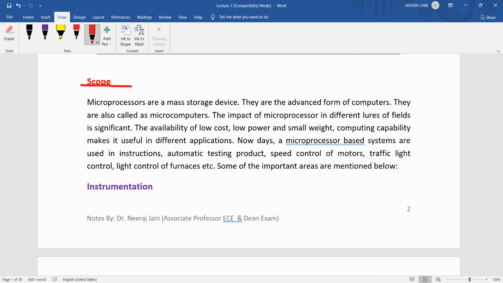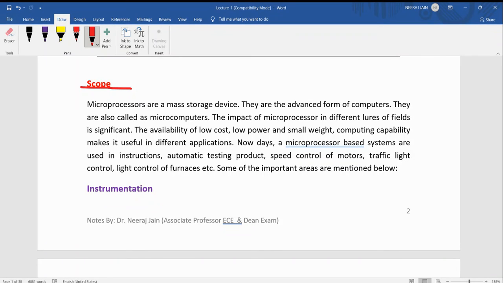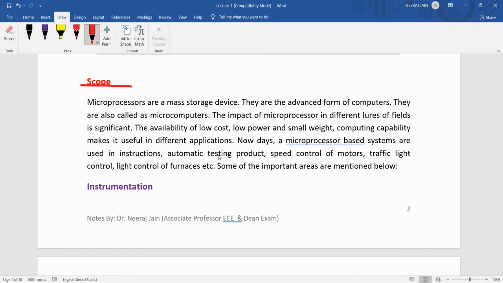Now, scope. Microprocessor has a wide scope because several things are used in the microprocessor.